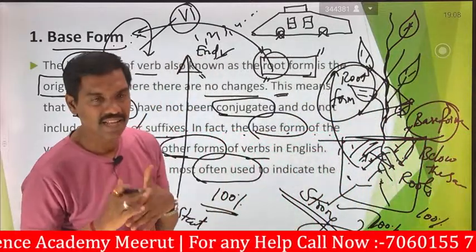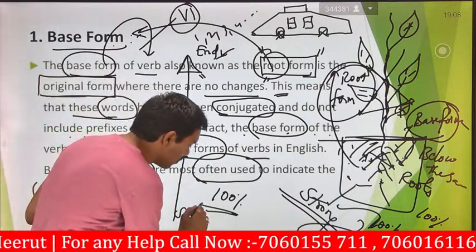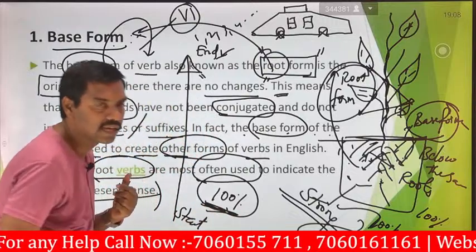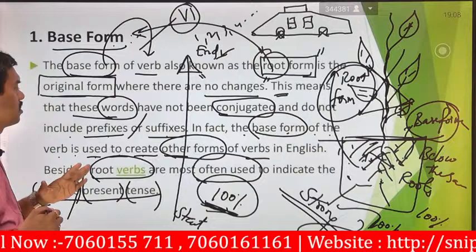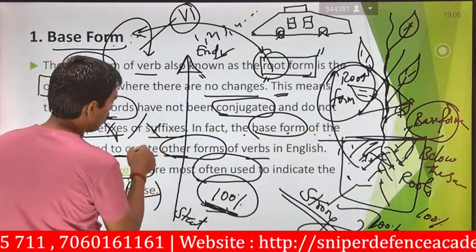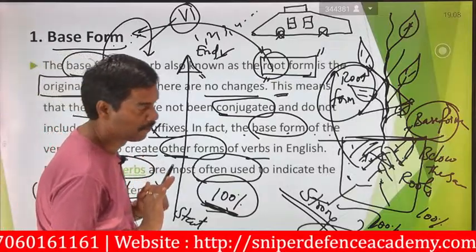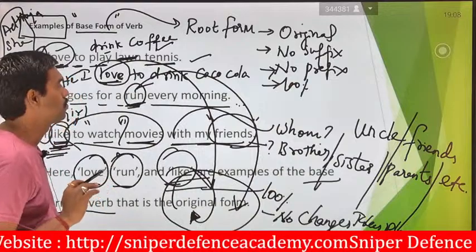And what is the other name for this verb is also given here. How much percentage we are going to use these verbs in sentences is also seen here. And that prefix and suffix are not available in the base verb, we also saw. And we saw three examples.